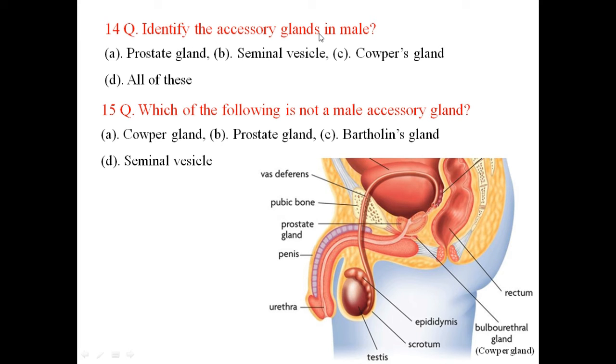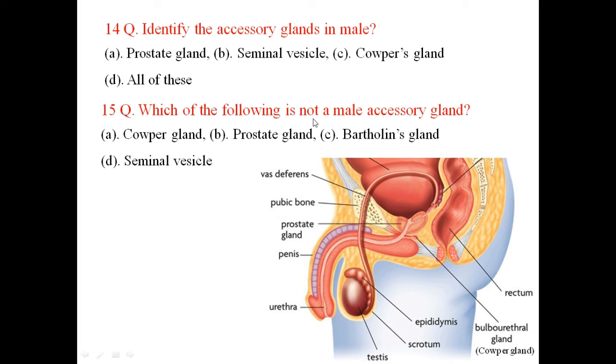Identify the accessory gland in male. The image shows different kinds of accessory glands. These are the seminal vesicle, prostate gland, and just below the lower end of the prostate gland we can see the Cowper's gland or bulbourethral gland. So all these glands are present in the male, so the answer is D.